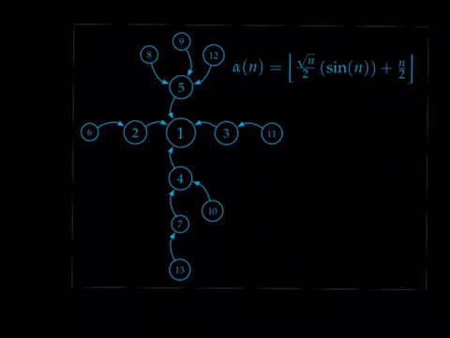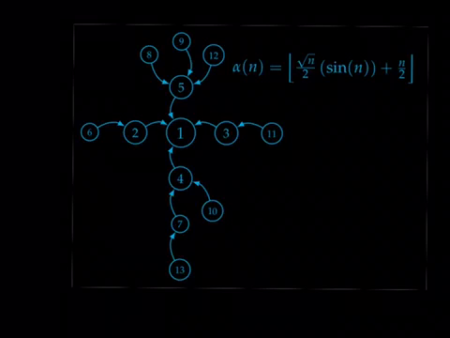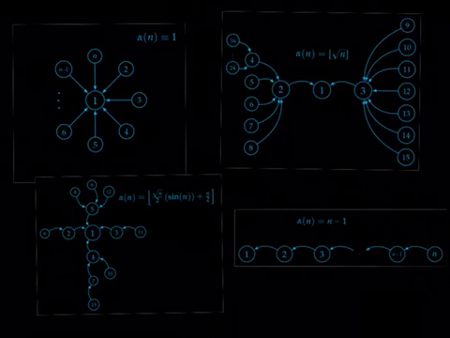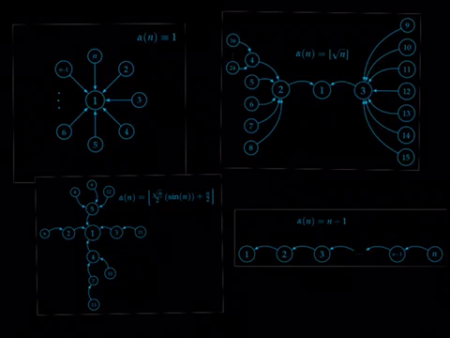Now, not all of them have to be monotonic. Here's a slightly more contrived example. And this generates a kind of funny looking graph here, but again, there's still a path back to 1. And here's all 4 of the examples together. So they generate a whole bunch of different shapes. Some of them have a clear star pattern, some of this is just a straight up sequence, and some of them look just plain weird. But no matter which one you look at, you can see that there's a path back to that original first random variable, no matter which graph you're looking at. So these graphs produce a nice visual representation of that theorem.